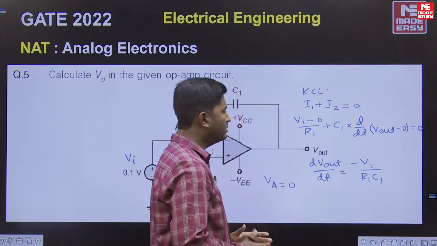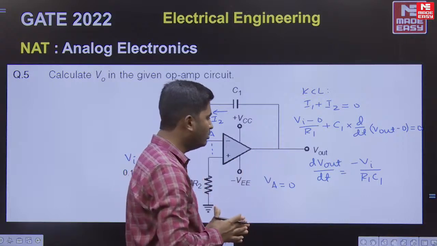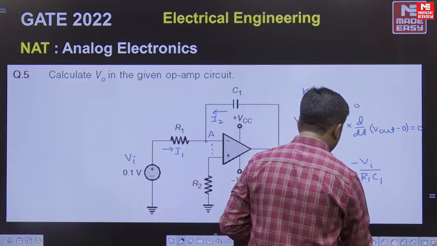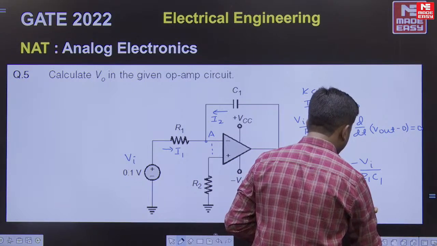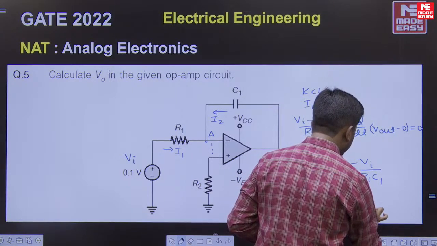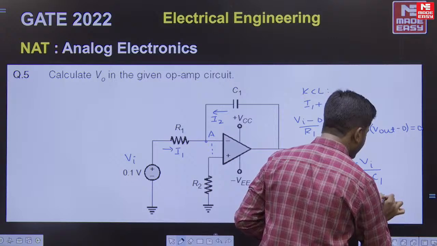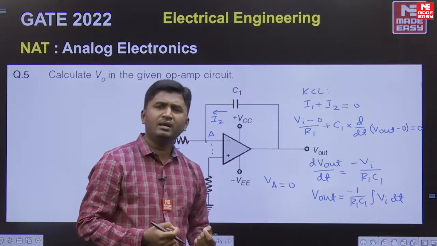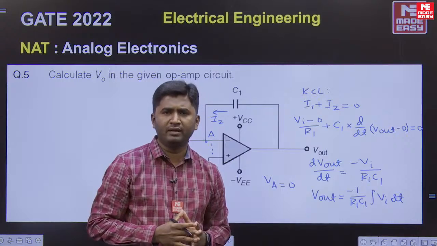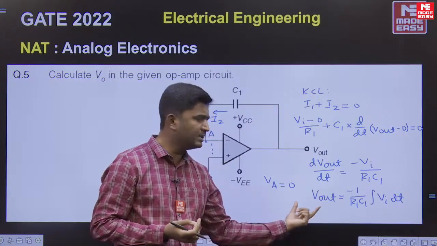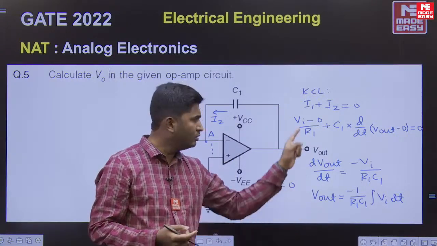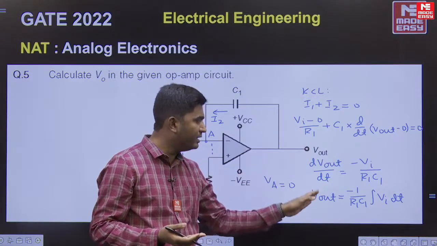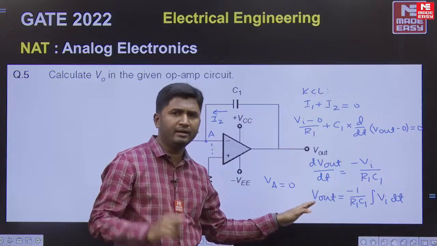Now you integrate both the sides. If you do integration on both the sides, you will get the expression V out is equal to minus 1 upon R1 C1 into integration of Vi into dt. Okay, this is the standard expression for the output voltage of an integrator. Most of the students remember this expression. If you know this expression, you would have saved your time, and in case you don't remember it, it can be derived in this way, the output of an integrator.